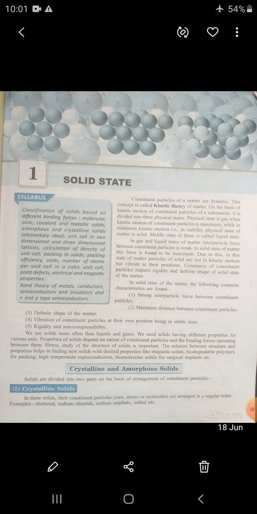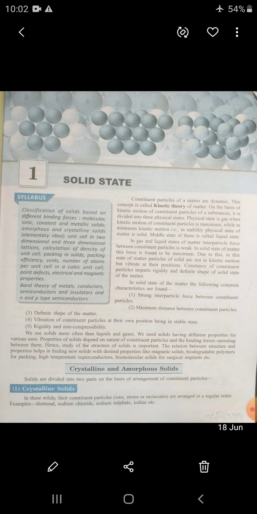We use solids more often than liquids or gases. We need solids having different properties for various uses. Properties of solids depend upon the nature of constituent particles and the binding force operating between them. A study of the structure of solids is important.